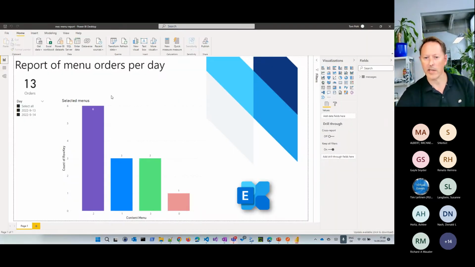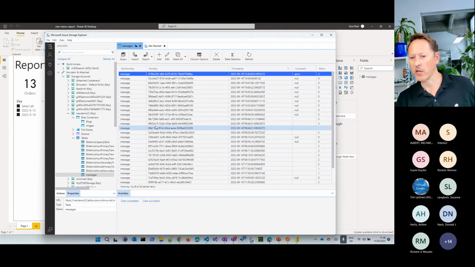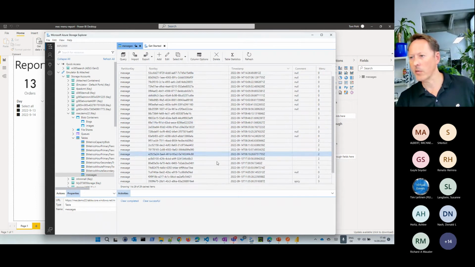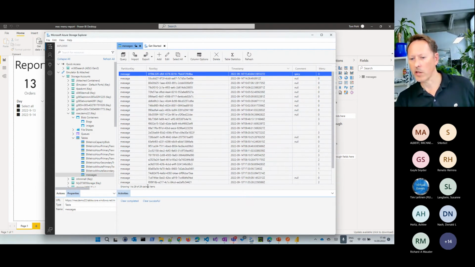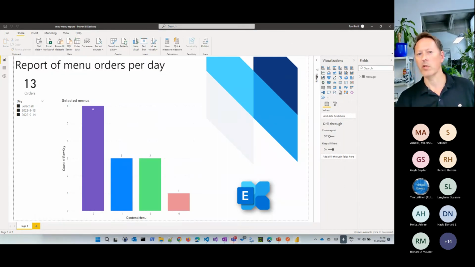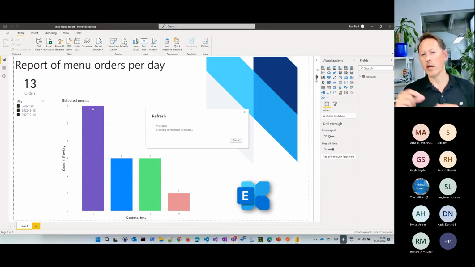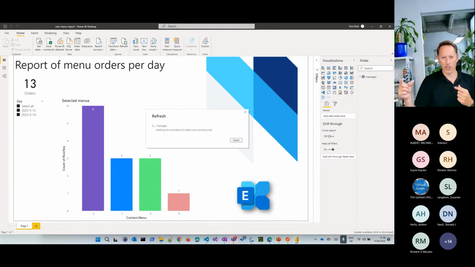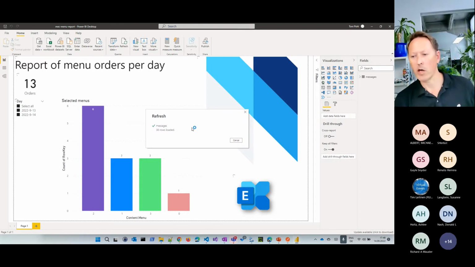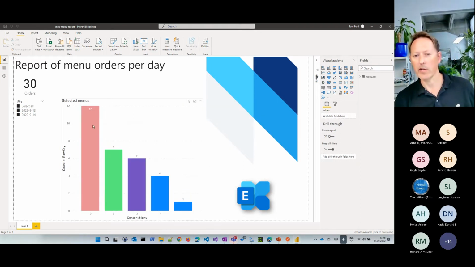Maybe just at the end here, I want to show you what we can do with the data. So we collected all the data here in that table with the menus. There are currently 29 orders in here. So if I click here on refresh, I'm using that Azure table here. I'm connecting directly against that table storage. And you can see there are now 30 rows loaded. And this would be the result. So I can see what has been ordered today, for example. So that's interactive. That's very nice. So I can do something with that data here.